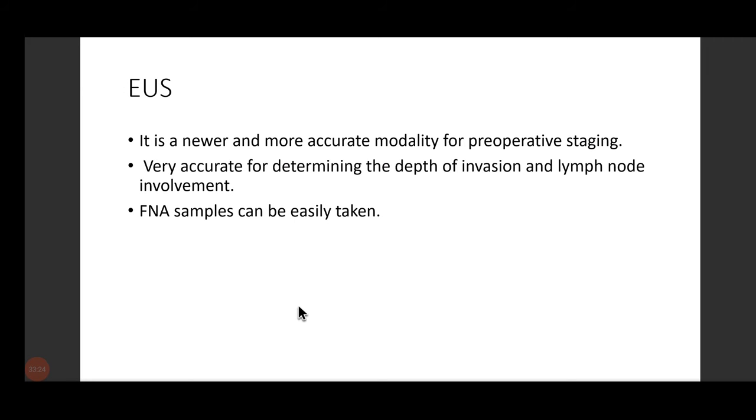Now, endoscopic ultrasound is a newer and more accurate modality for preoperative staging. It is very accurate for determining the depth of invasion and nodal involvement. Now, depth of invasion and nodal involvement.